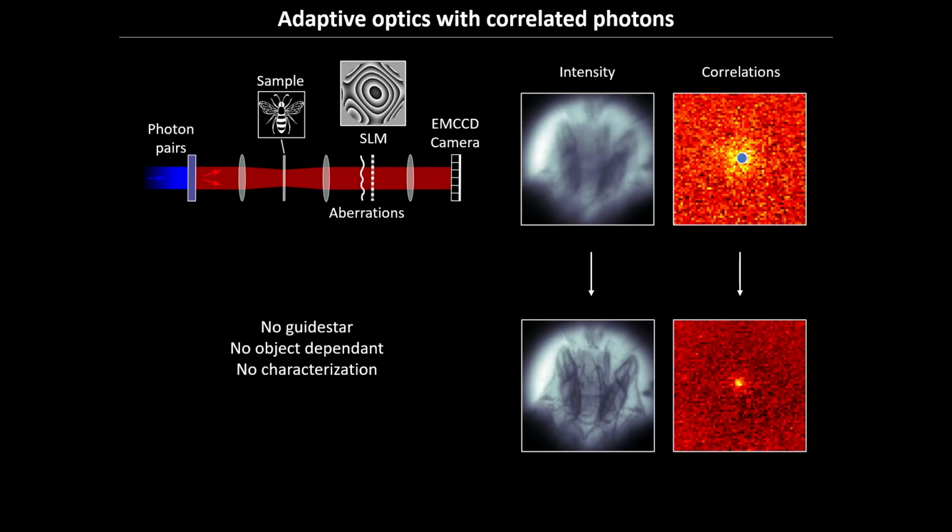What is important? We don't need any guide star, of course. It's not object dependent, and there is no pre-characterization to make in this kind of system. It's very naive in a sense: the information of the PSF is encoded in this correlation between the photons, provided that you have correlation in the light, which I'm going to come back to a bit later.